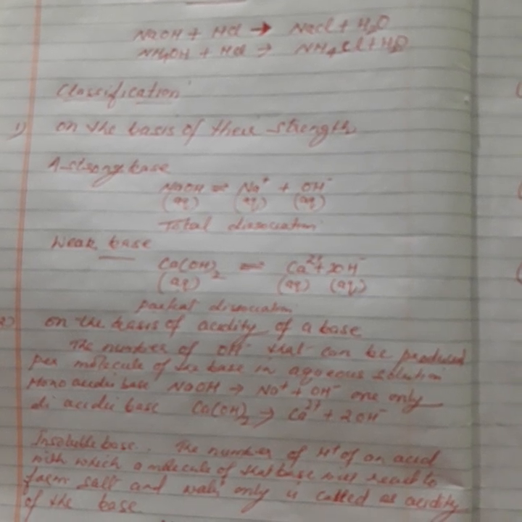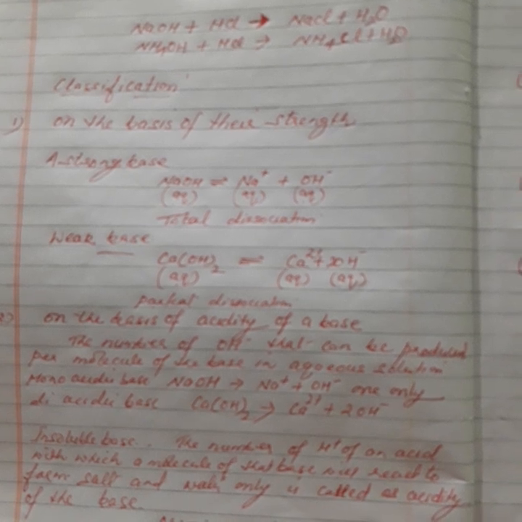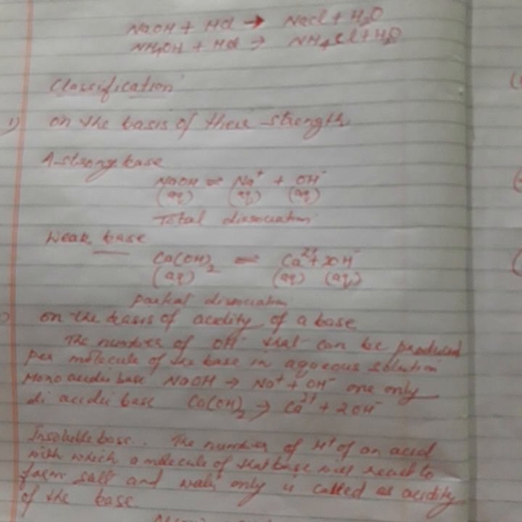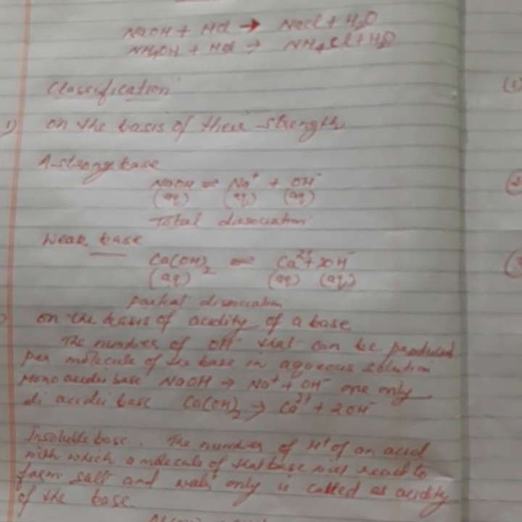Example, caustic alkalis, sodium hydroxide and potassium hydroxide. When they dissolve in water, they produce a high concentration of hydroxyl ion. So both are known as strong bases.